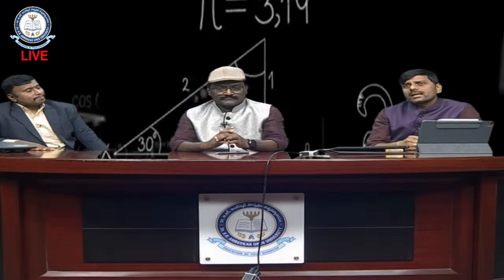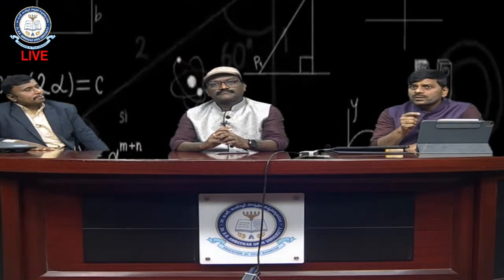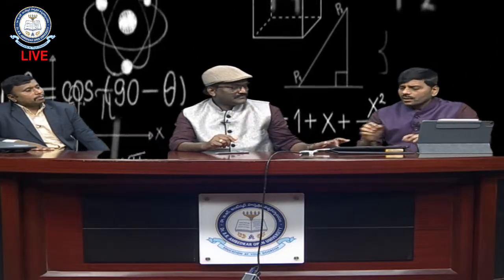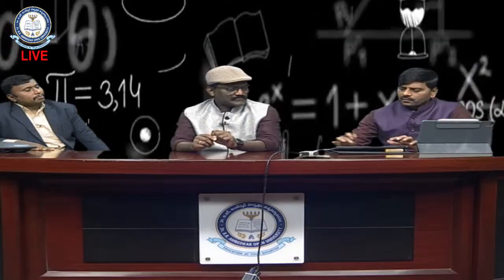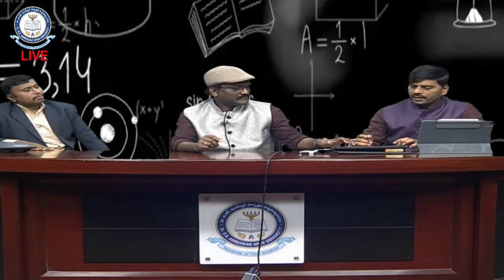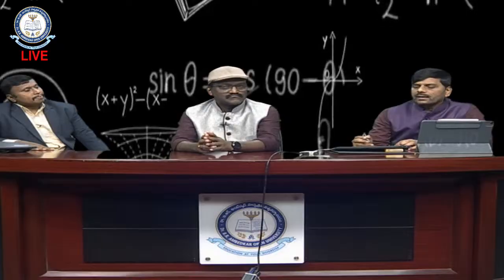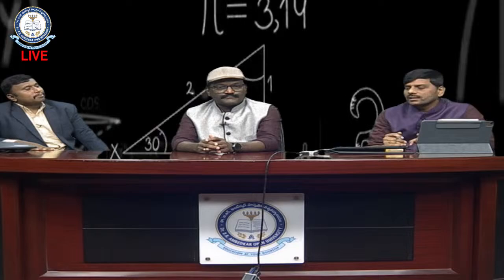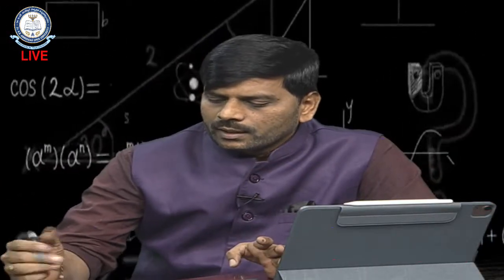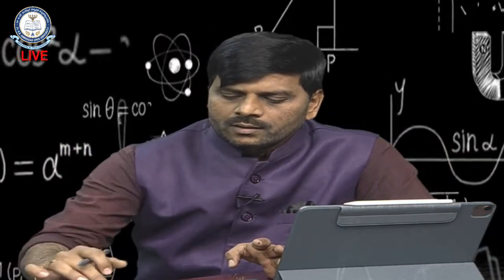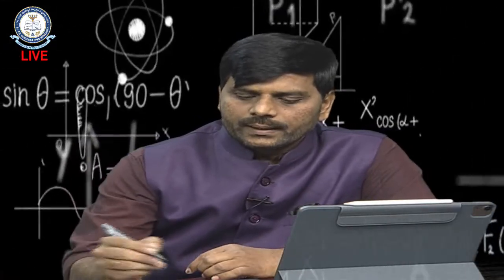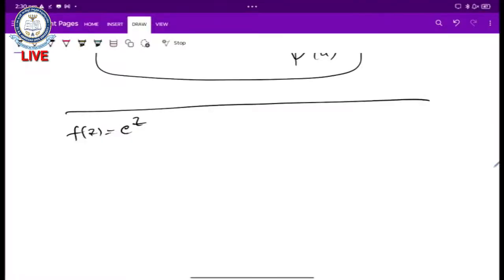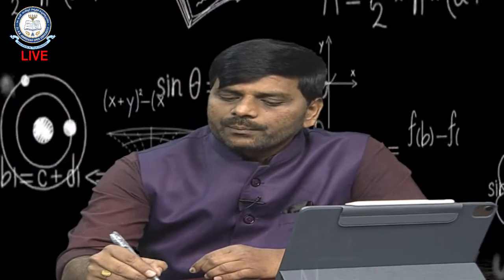Now let us discuss the limit of poles and the limit of zeros of functions. Suppose we take a function f of z equals e power z.